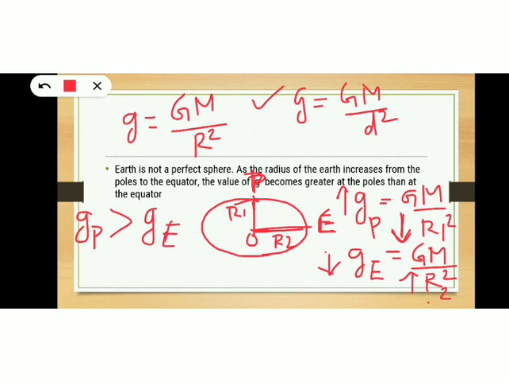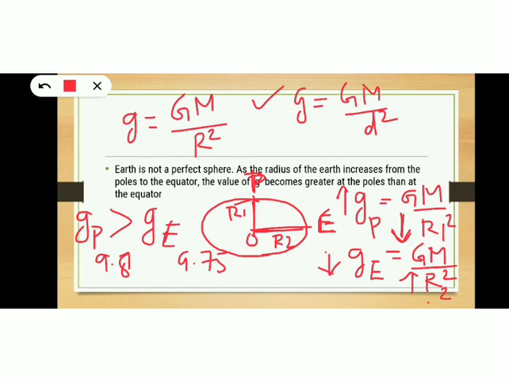Okay, and there will be only a very small variation. If acceleration due to gravity at the polar region is 9.8, then at the equatorial region it will be 9.75, like that. So there will be a very small variation between the values of acceleration due to gravity. Hence, we can consider small g as constant itself. Even if there is a small variation, we can consider it as nearly a constant value, 9.8.